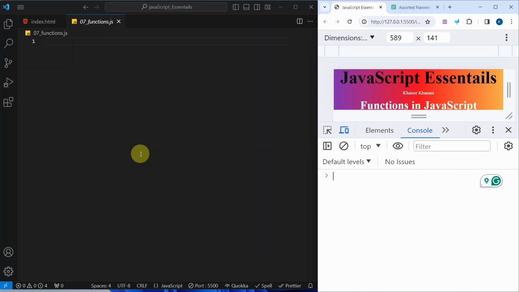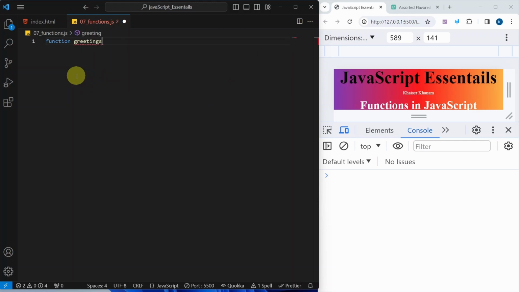Before going to our analogy example, first let us create a simple function example. Here I will just write the function keyword. This is how we declare functions. Then the function name, let me just write greetings, and we will just close this parenthesis. Open the curly braces. This is how we declare a function. Inside this function, I'm just going to display a console log and here I will be using a template literal. I will write welcome to my channel.